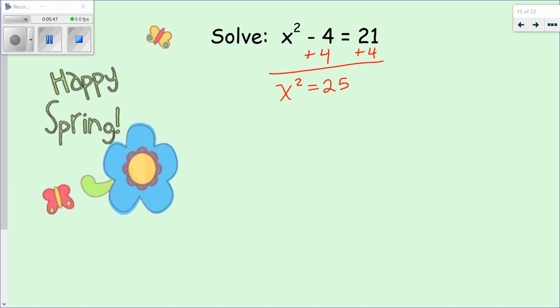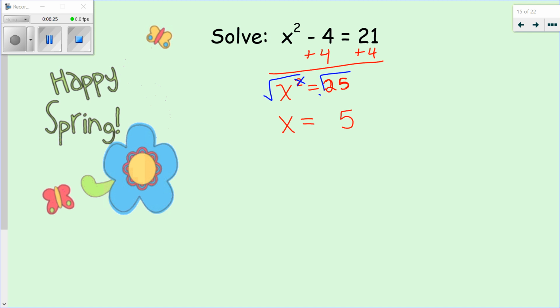How do I undo a square? I undo a square by using a square root. So when I use the square root, I'm undoing that squared, that second power. So I'm left with x equals 25. True or false? The square root of 25 is not 25, right? What times itself is 25? That's going to be 5, right? So the square root of 25 is 5.